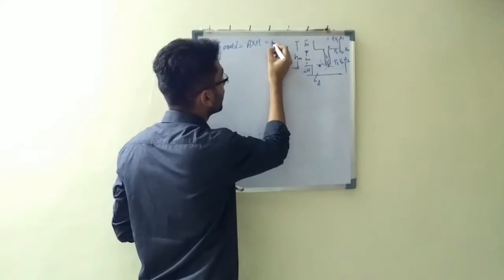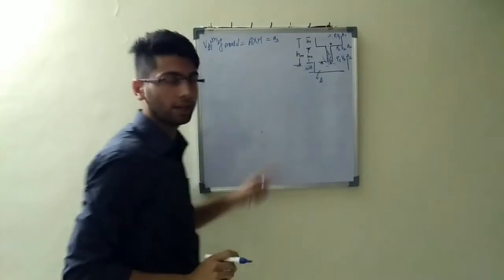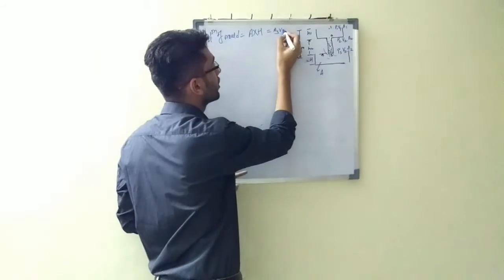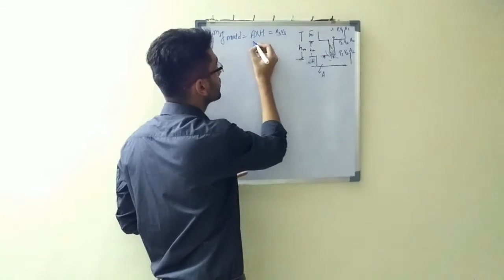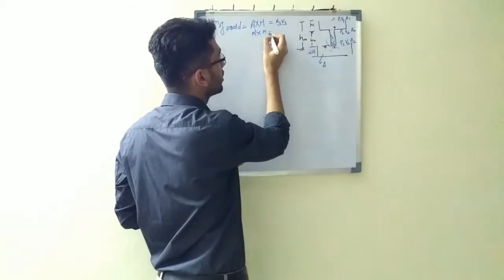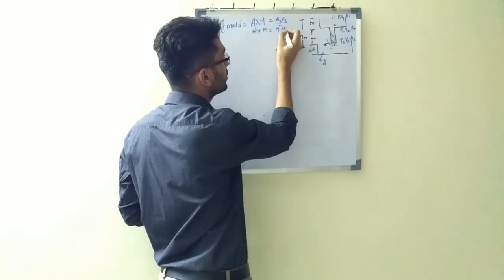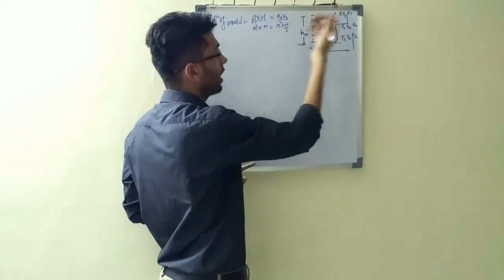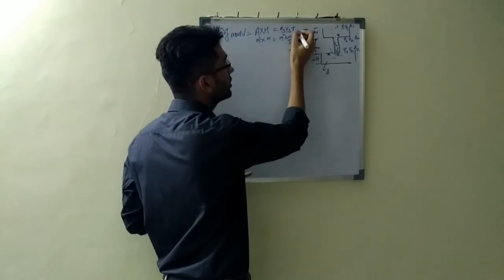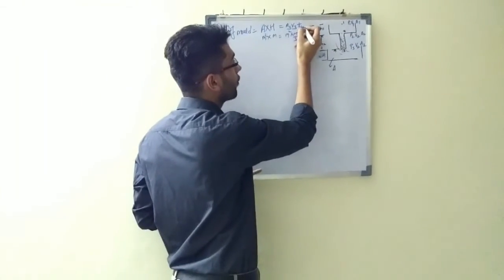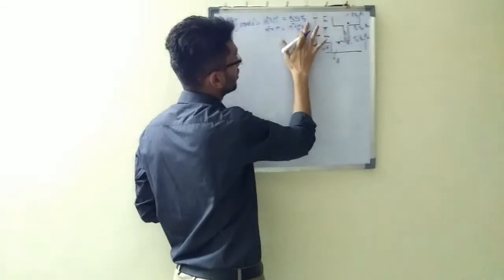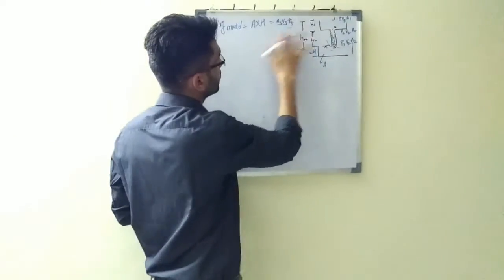From here the area is A3 and the velocity is V3. This is meter square, this is meter, this is meter square, this is meter per second. So some time will be there. That time is your pouring time or filling time, in seconds. This is just for reference purposes.